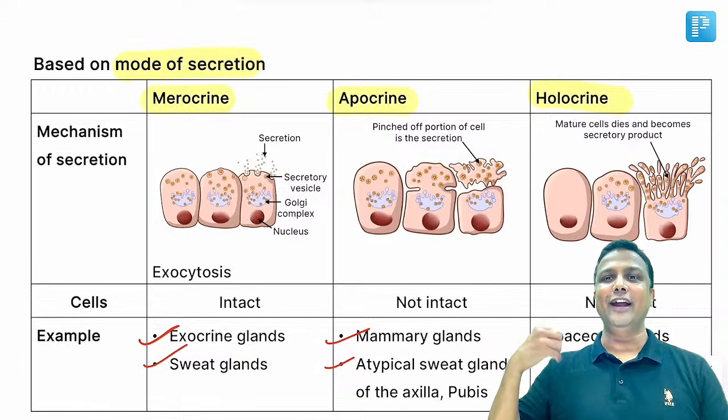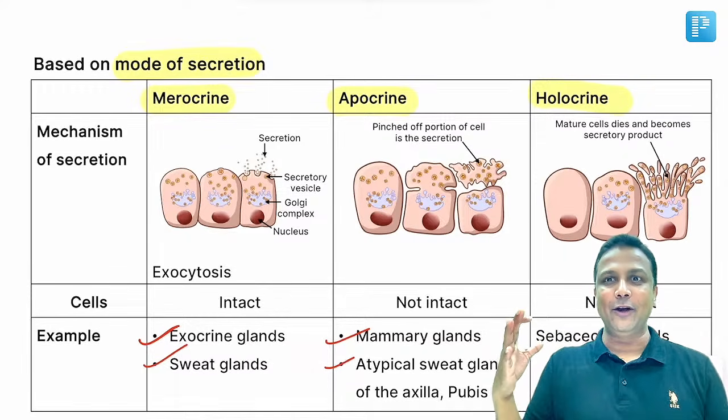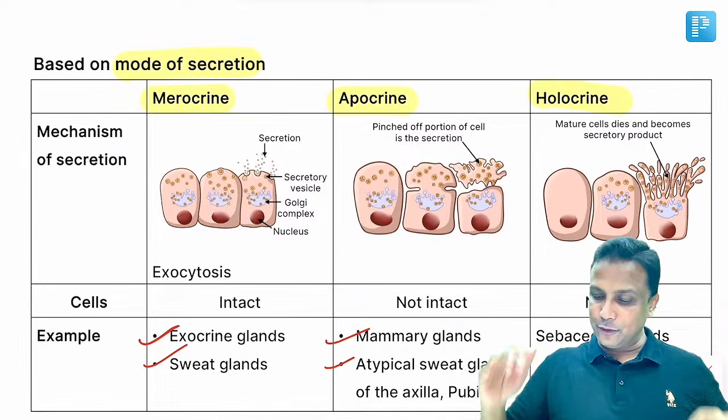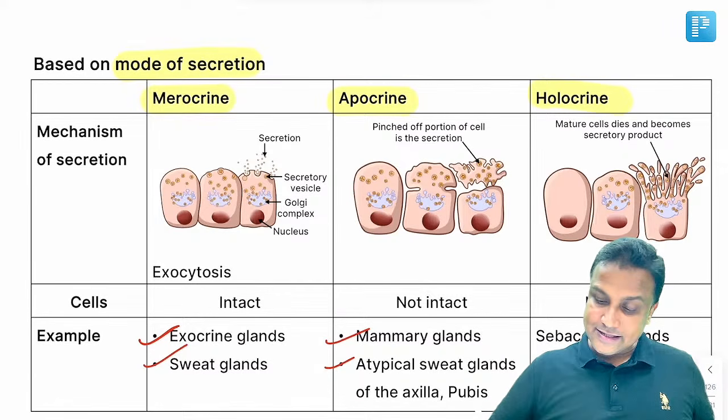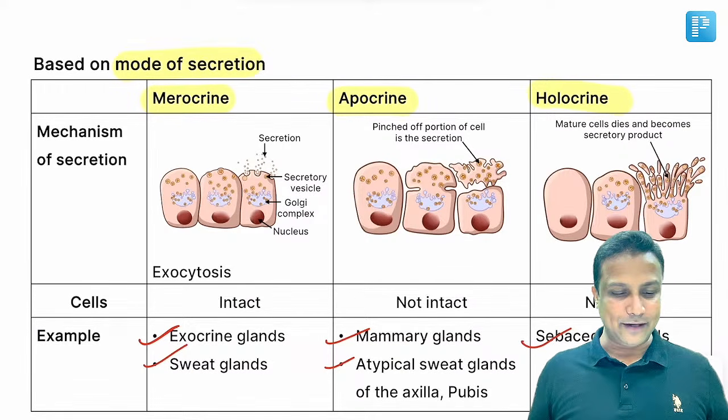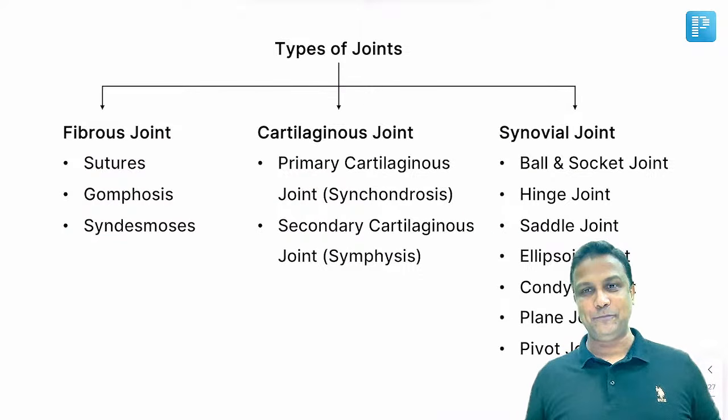And holocrine में क्या होता है? Entire cell itself is going to die off. So whatever secretions are there, entire cell will die off and leave the secretion outside. That will happen in sebaceous glands. तो merocrine, apocrine, holocrine ये आपके एग्जाम में कई बार दिया जाता है. Please take care about this one here.